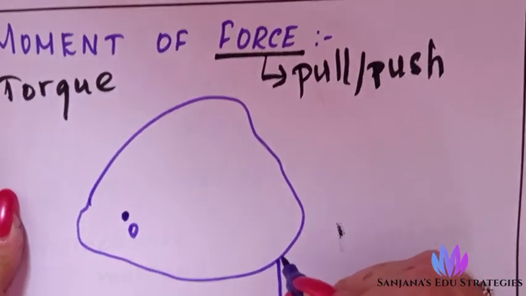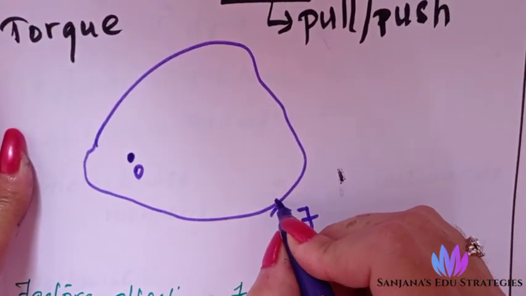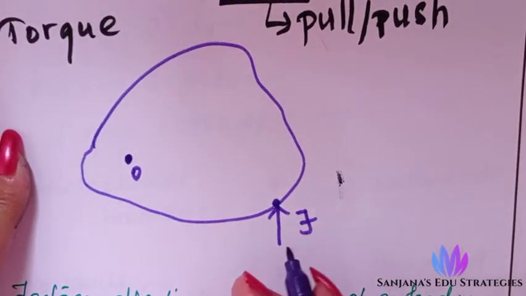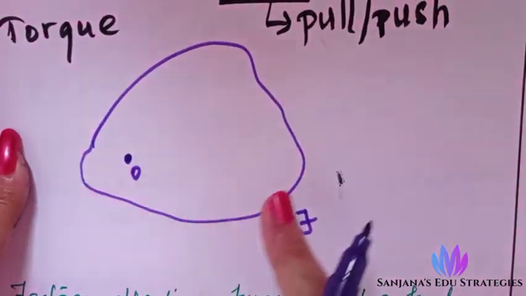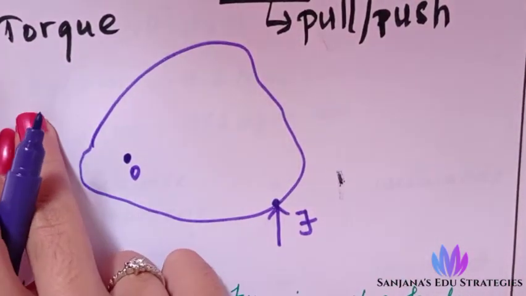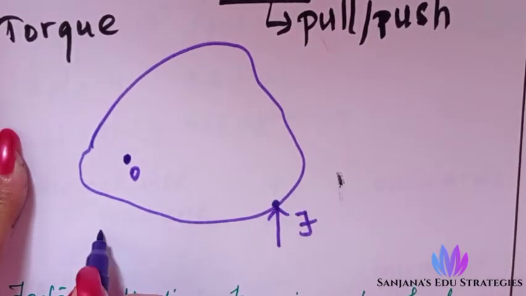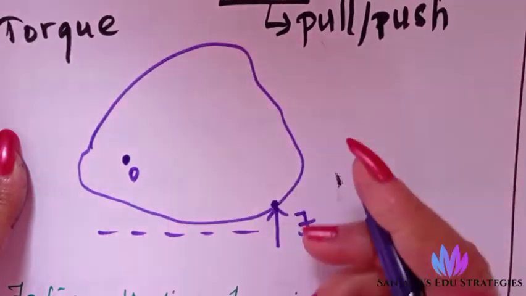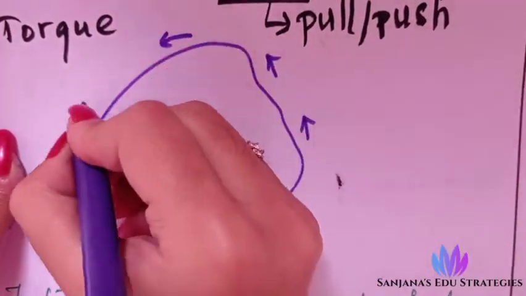Now at this point I am applying a force to the body. So how will the body move? Will it move in this direction or in this direction? Since I'm giving the force at one end of the body, it moves in this direction, in the anti-clockwise direction.